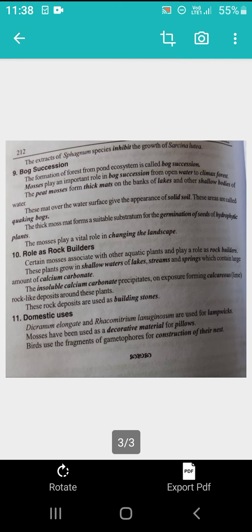Next, the bog succession. It is very important. The moss binds the mud particles generally, and this mud is covered with moss plants. The mosses on the edges, especially the peat moss, gradually extend into the water bodies.